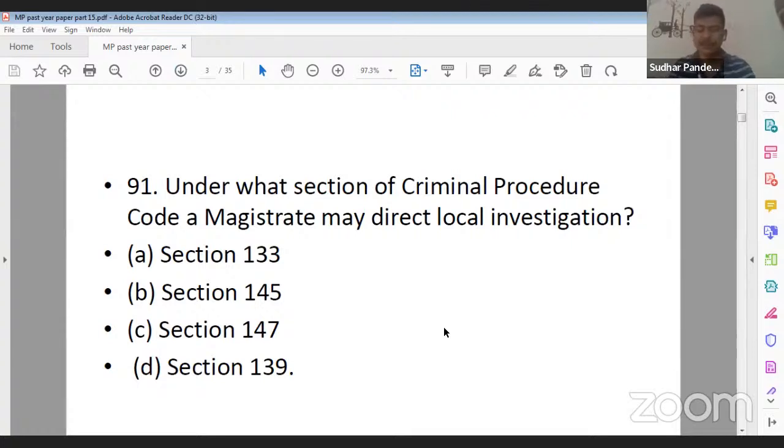Question number 91. Under what section of Criminal Procedure Code a magistrate may direct local investigation? This is a purely section based question. Your options are: option A, section 133, option B, section 145, option C, section 147, and option D, section 139.